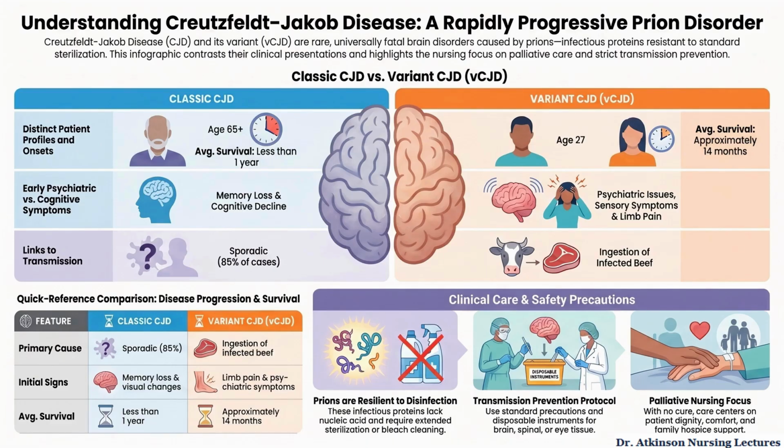Unlike bacteria or viruses, prions are extremely resistant to normal sterilization and disinfection processes, which makes them unique and clinically important. CJD is rare, rapidly progressive, and unfortunately universally fatal once symptoms develop. In this lecture, we'll focus on the pathophysiology, clinical presentation, diagnostics, and the major nursing management priorities.